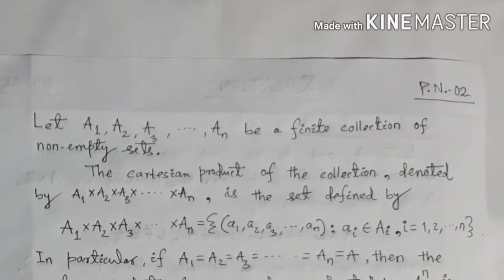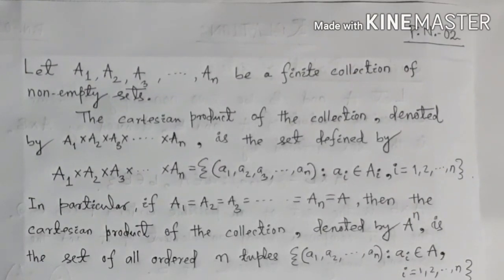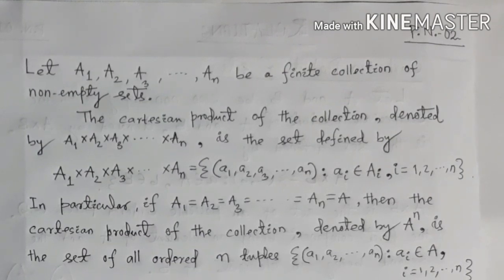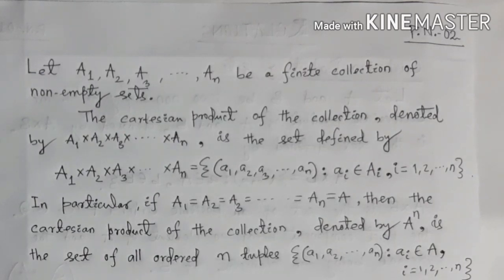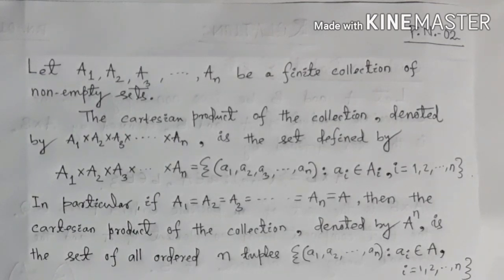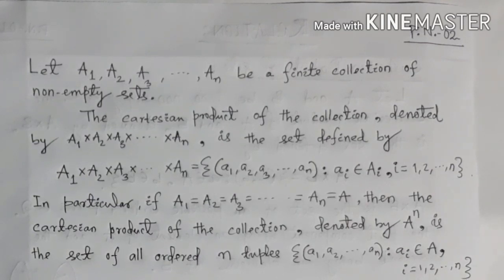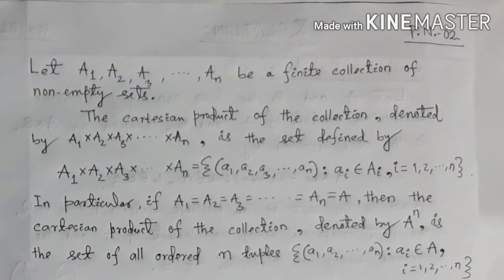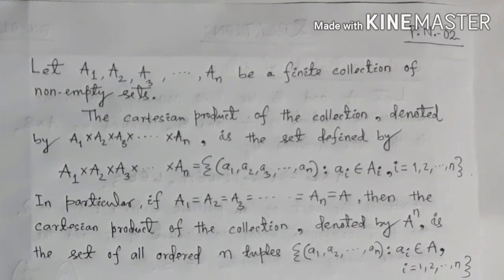So I would like to generalize the Cartesian product of a finite number of non-empty sets. So let A1, A2, A3 up to An be a finite collection of non-empty sets. The Cartesian product of the collection, denoted by A1 cross A2 cross A3 up to cross An, is the set defined by the collection of